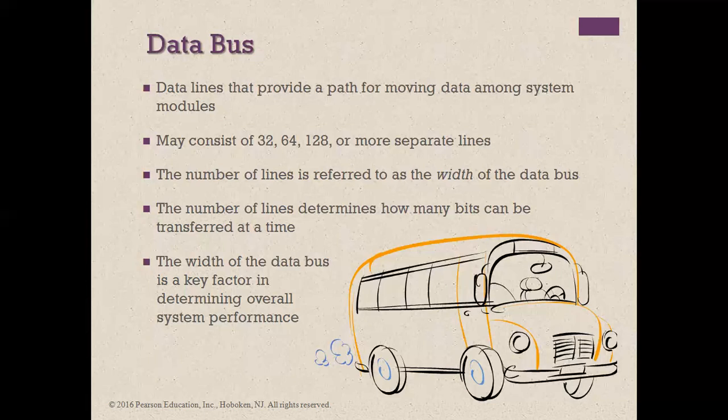Our memory size is also based on the data bus size.